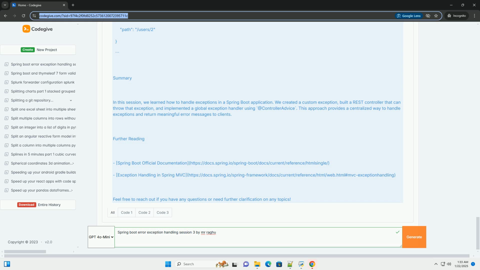Summary. In this session, we learned how to handle exceptions in a Spring Boot application. We created a custom exception, built a REST controller that can throw that exception, and implemented a global exception handler using @ControllerAdvice. This approach provides a centralized way to handle exceptions and return meaningful error messages to clients.